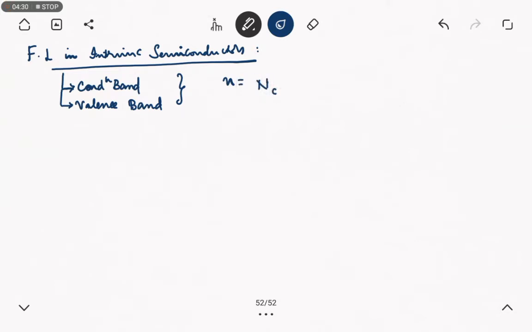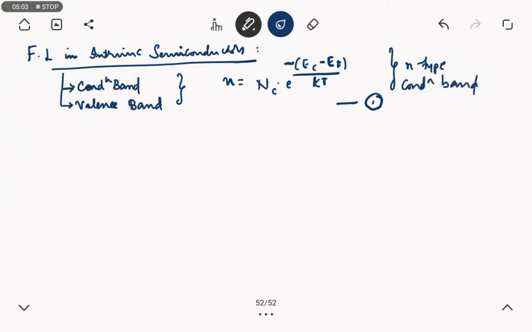the concentration of electrons in the conduction band, into e to the power of minus EC minus EF divided by KT. This is the first equation with respect to the conduction band, for n-type material. Next is with respect to p-type and the valence band.